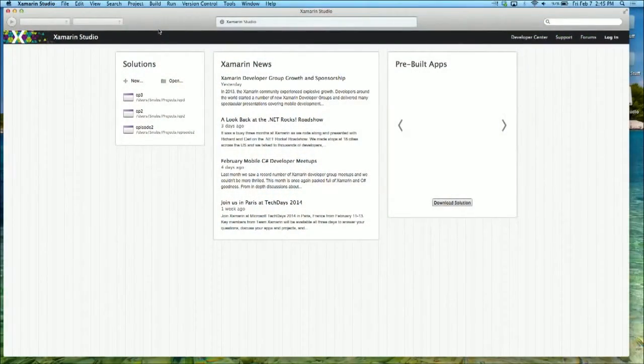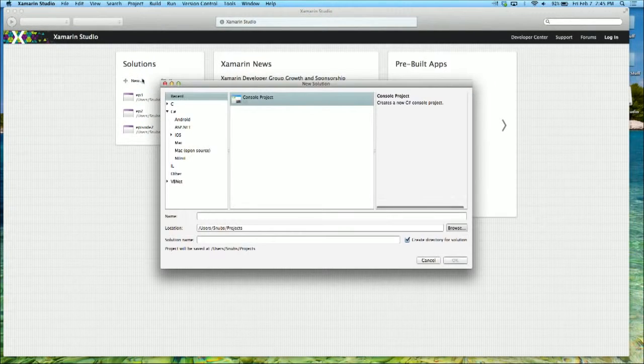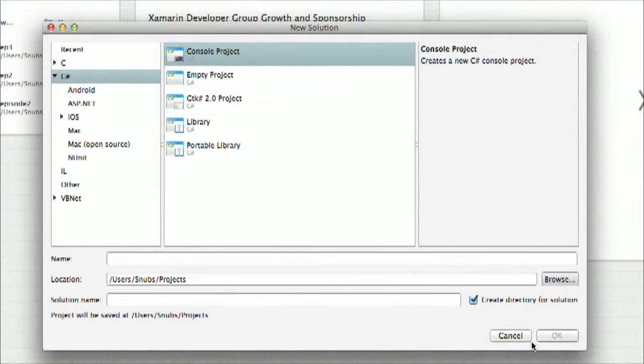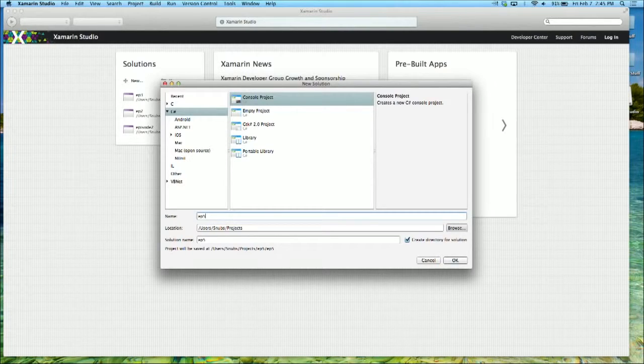So first I have my Mac PC. I almost said Windows. So when you first open up Xamarin Studio, after you have it installed, it's going to look like this. We're going to go to New, click on New, to C# and a console project, because that's what we're working in right now. And then name your console project. So I'm going to call it episode 4.